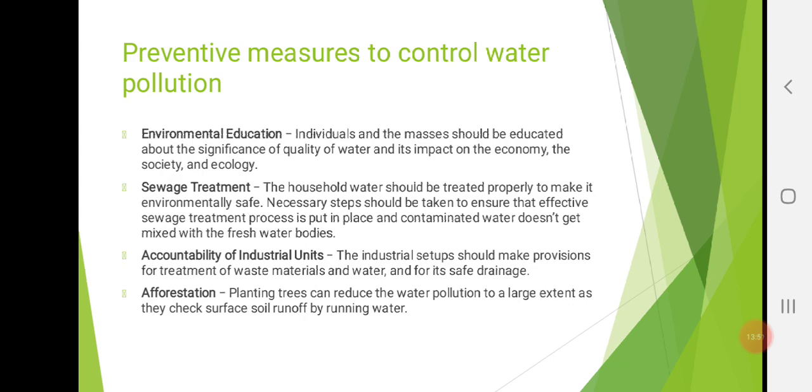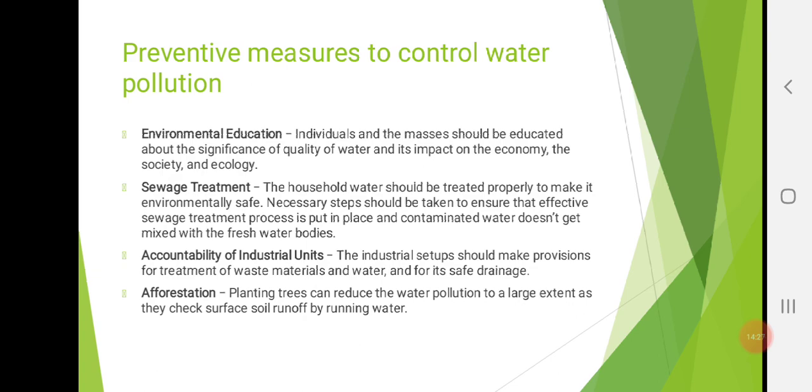Then sewage treatment. The household water should be treated properly to make it environmentally safe. Necessary steps should be taken to ensure that an effective sewage treatment process is put in place and contaminated water doesn't get mixed with the fresh water bodies. I think you know this. The drainage we have in cities, where does this drainage water go, do you know? The drainage water goes straight into rivers, and rivers to the ocean.